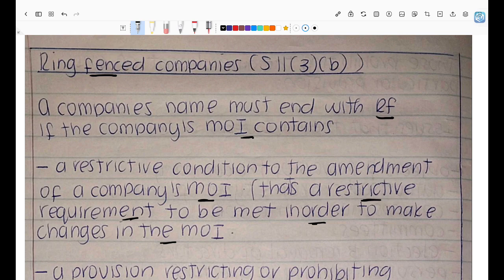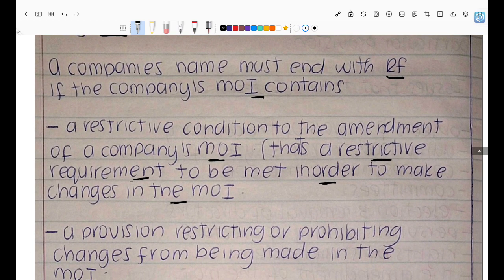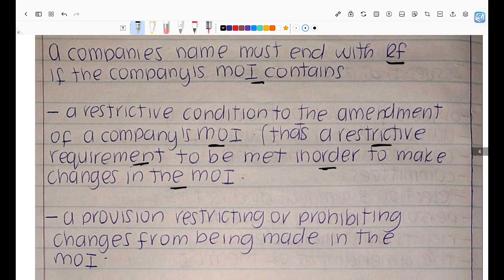So remember when I talked about the alterable, unalterable, etc. So there are certain provisions that can be made in an MOI. And if your MOI makes a provision that has a restrictive requirement that needs to be met for you to change an MOI, then the name of your company should end with RF, which means ring-fenced, right? Or if your MOI contains a provision that prohibits changing.